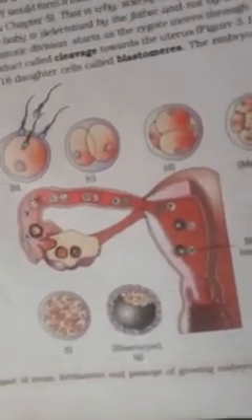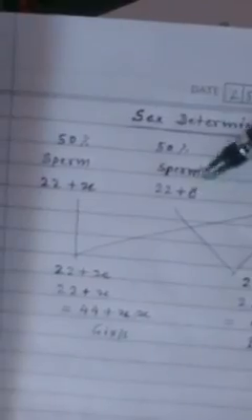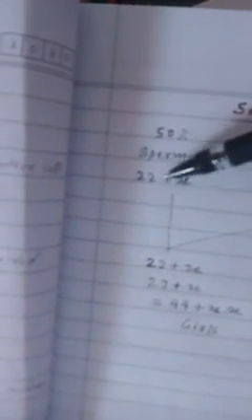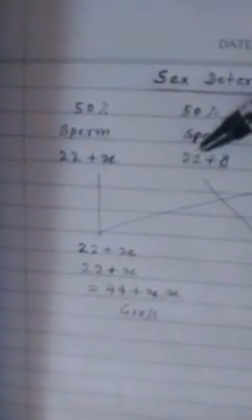Before this, if this sperm and this egg are fusing, we have to know the ploidy and the chromosomal nature of this sperm and the egg. In the sperm, two types of sex chromosomes are found, either X or Y. One sperm, having the 23 chromosomal number, will have 22 plus X, 22 autosomes and one sex chromosome X. And 50% of the sperms will have 22 autosomes and one Y chromosome.